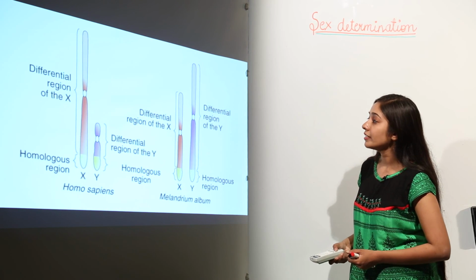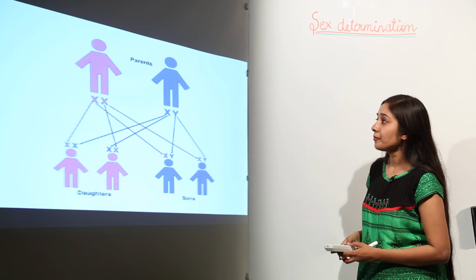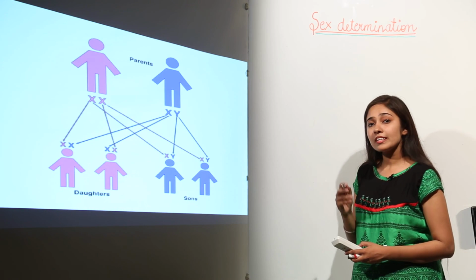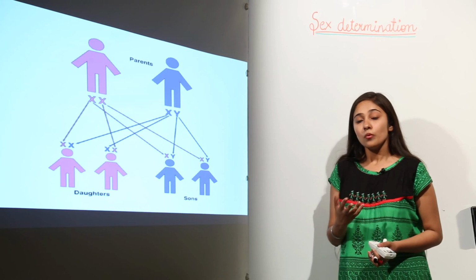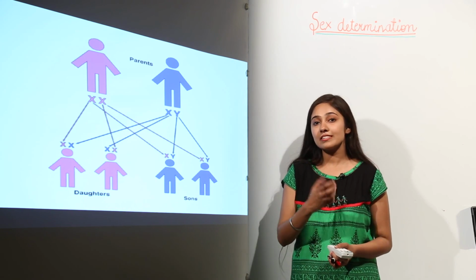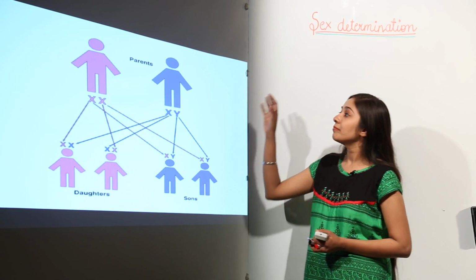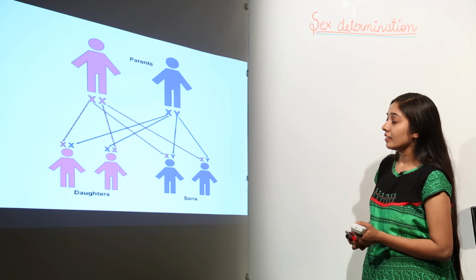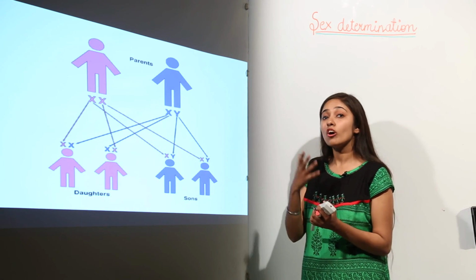Next, we move forward. As you can see here, if we talk about sex determination, we have different ways of sex determination. We can determine the sex in chromosomal terms, or you can say genetic terms, and environmental terms, and temperature terms also. So we'll begin with discussing sex determination in terms of genes or chromosomes.